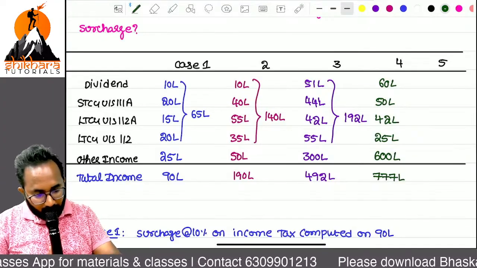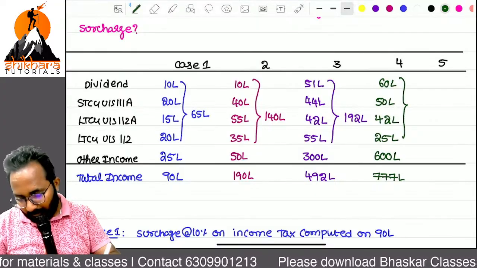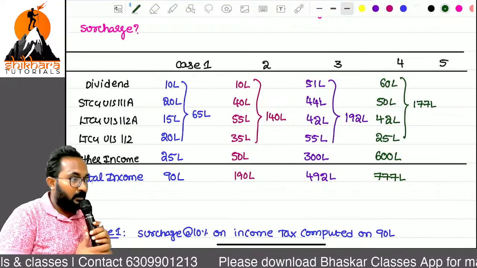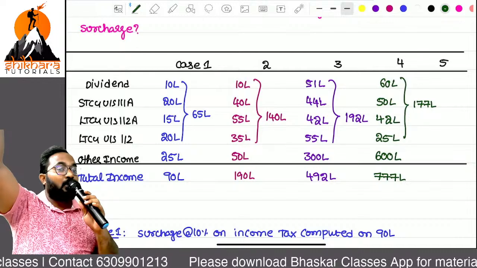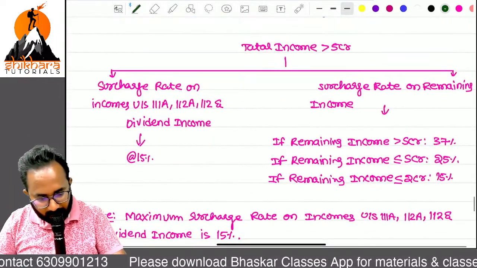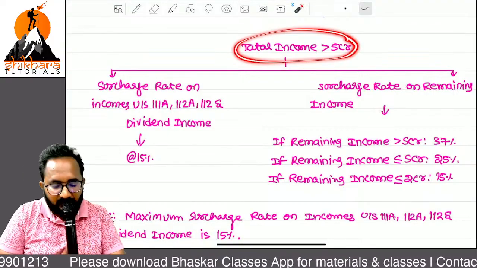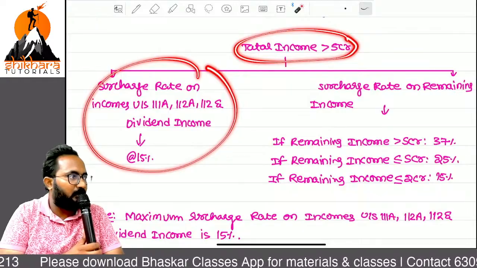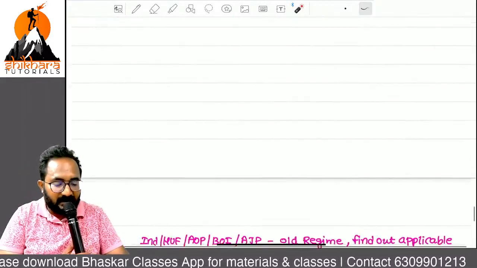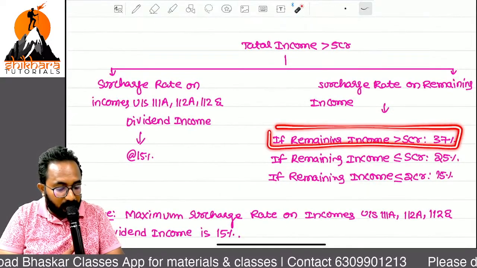Now, only these incomes, how much? But now you have to tell, total income is more than how much? 5 crore. Then we are in this case. More than 5 crores means generally we have to apply 37. But on special incomes we are restricting with the what? 15. Okay. But other income, how much is there? 600 lakh. That means we are here. That is what? 37.